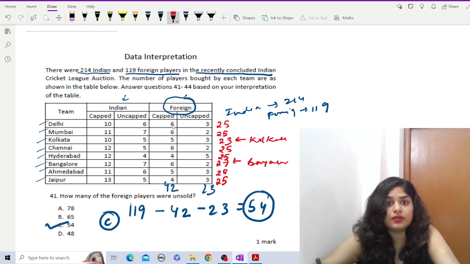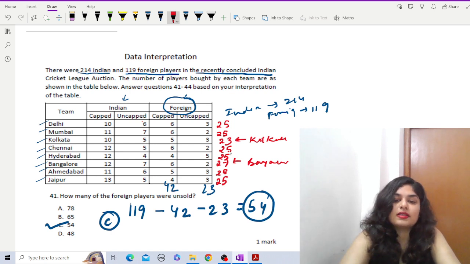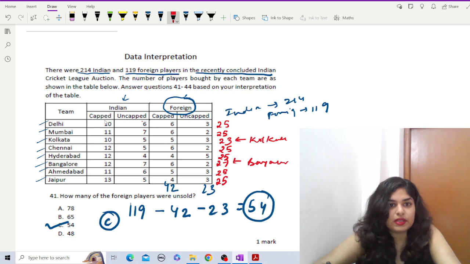So out of the 333 we have to subtract the capped to get the uncapped, right? If you add all this, 6, 7, 5, 5, 4, 7, 6, 5, 3, 2, 3, 2, 5, 2, 3, 3, you will get 176. So sorry, capped: 10, 11, 10, 12, 12, 12, 11, 30.